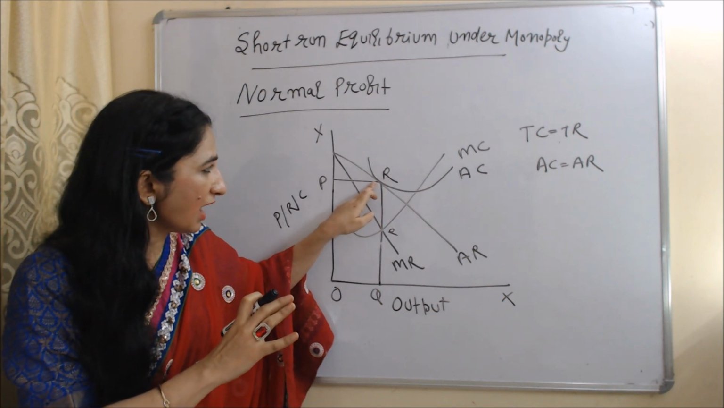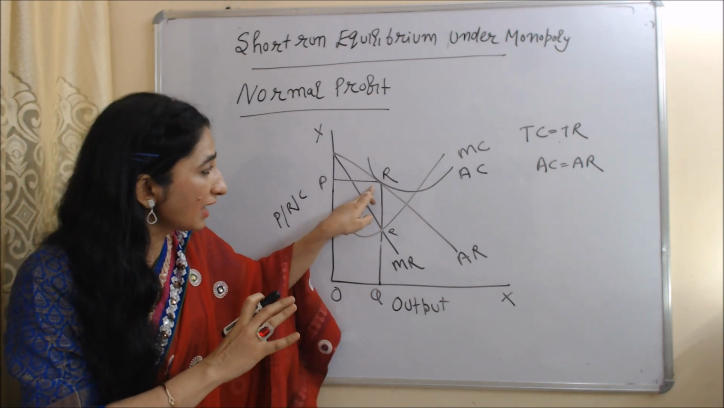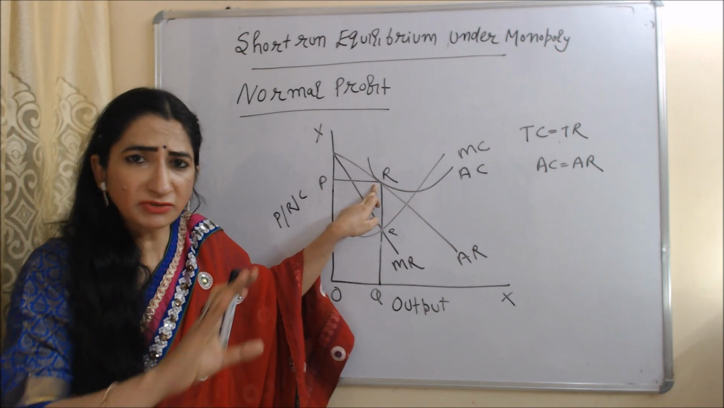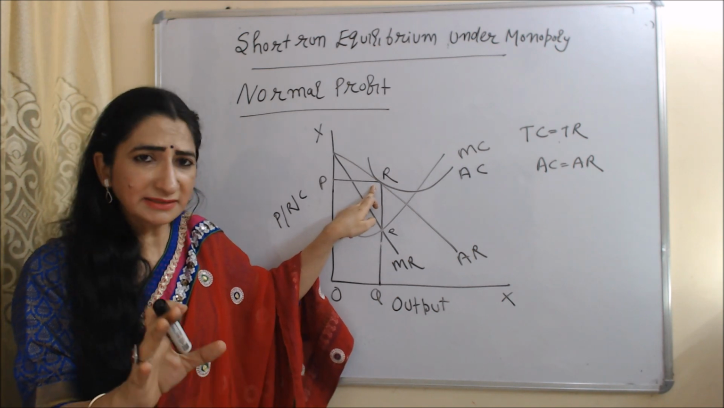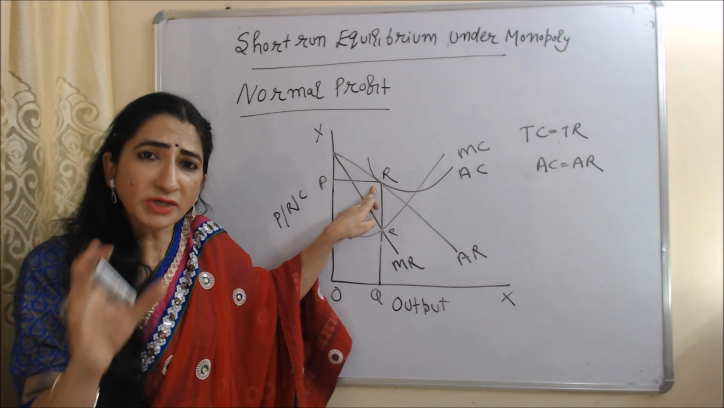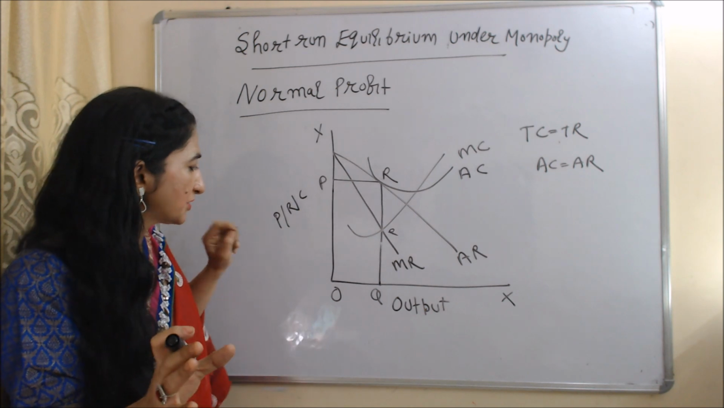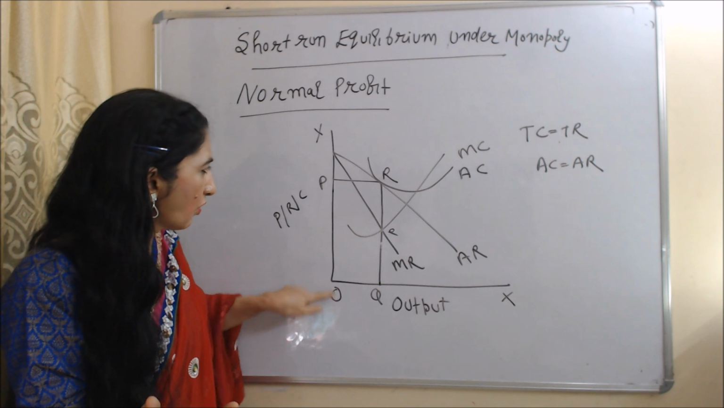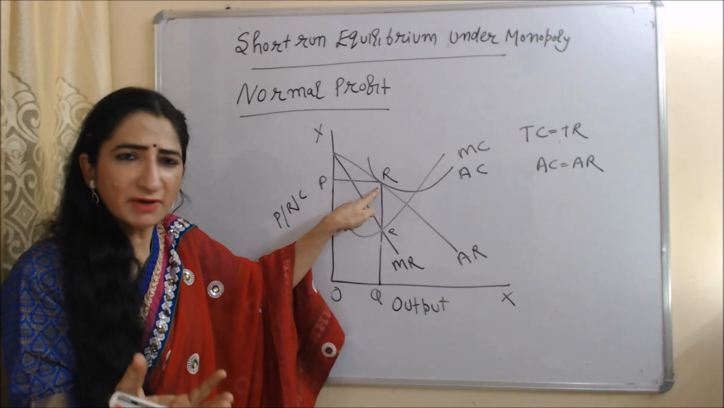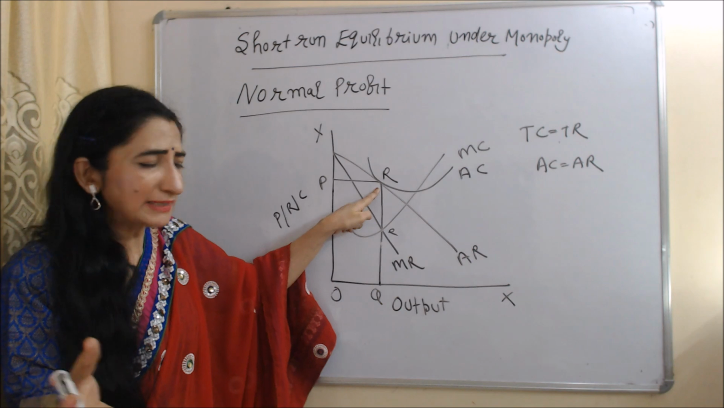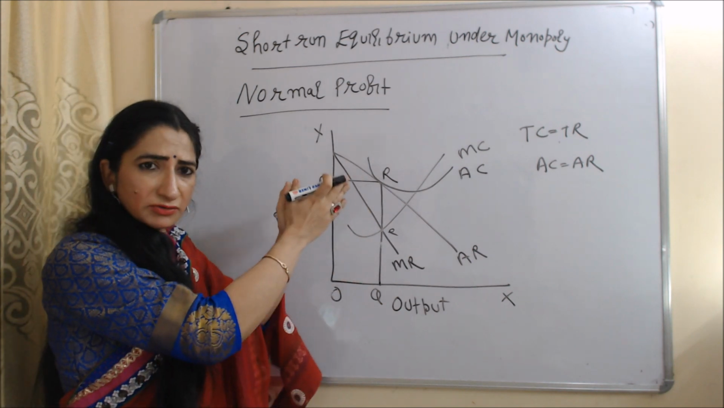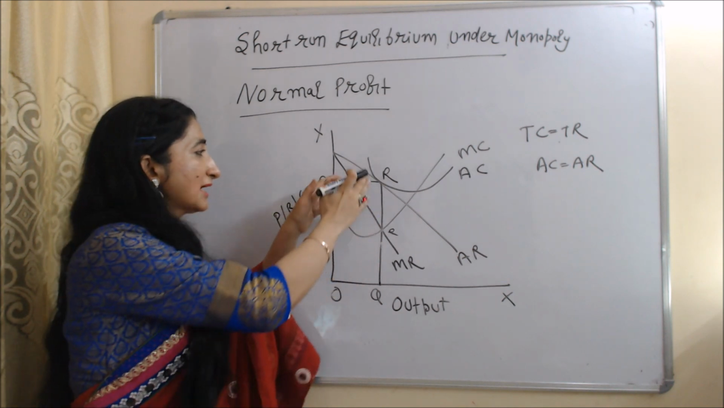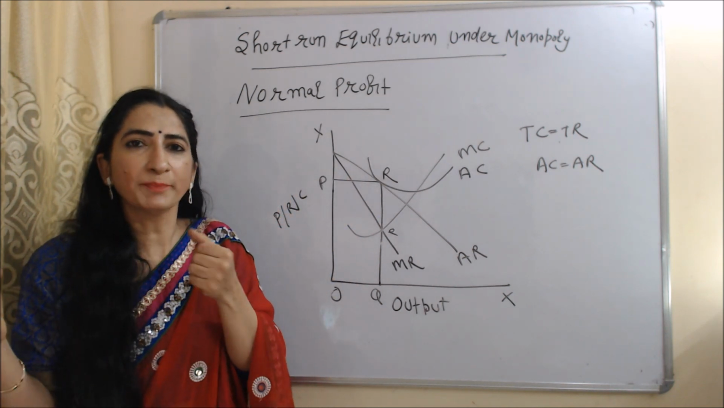You can say RQ is average revenue and RQ also is average cost. So at this R point, average revenue is equal to average cost. Similarly, at this R point, total revenue is also equal to total cost. You can see total revenue is OPRQ and total cost is also OPRQ. So at this R point, average revenue is equal to average cost plus total revenue is also equal to total cost. So we can say that at this R point, the company is getting normal profit.